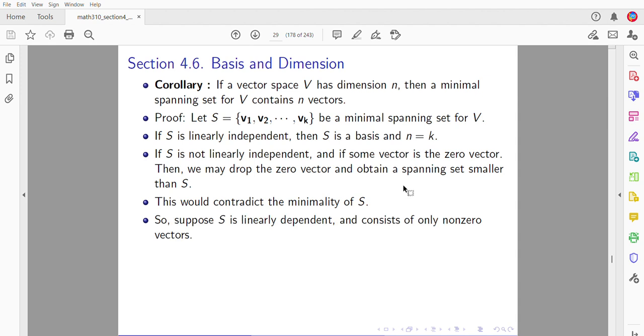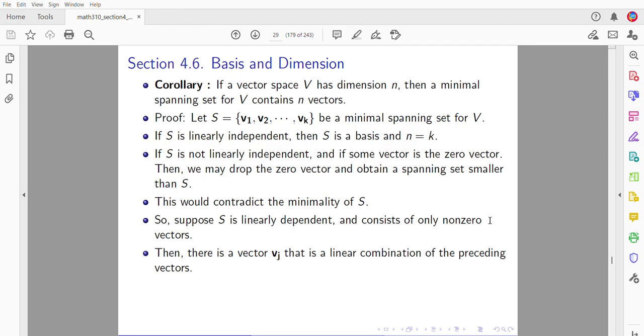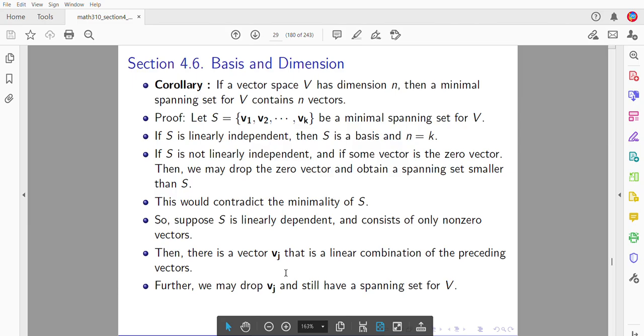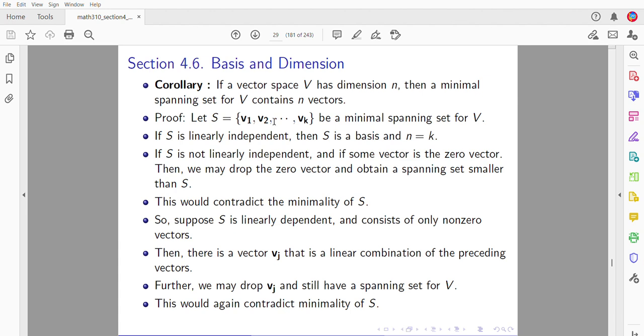Now suppose S is linearly dependent and consists of only non-zero vectors. Then there is a vector vj, by the same theorem we use repeatedly, that is a linear combination of the preceding vectors. Further, we may drop such a vj and still have a spanning set. This will again contradict minimality of S, because S is the smallest spanning set of V.